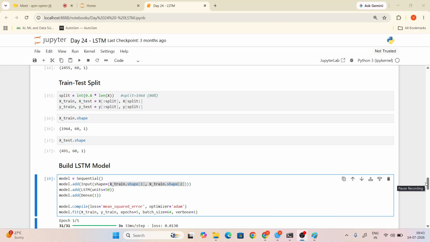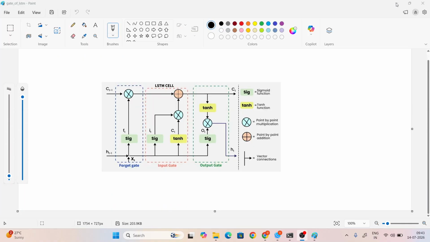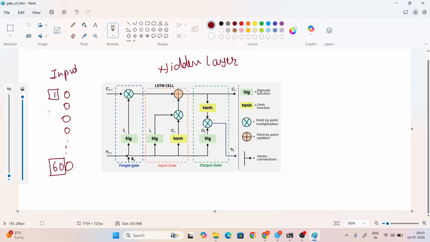Wait a minute, I'll show you the diagram. Guys, imagine this is our hidden layer. We no need to see the concepts. Just assume this is our input layer. How many days are we predicting? 60 days, so just take them as neurons. This is 60, this is 1, 2, 3, 4. We want to predict the 61st day, so this is our output. Yes or no? This is the diagram.